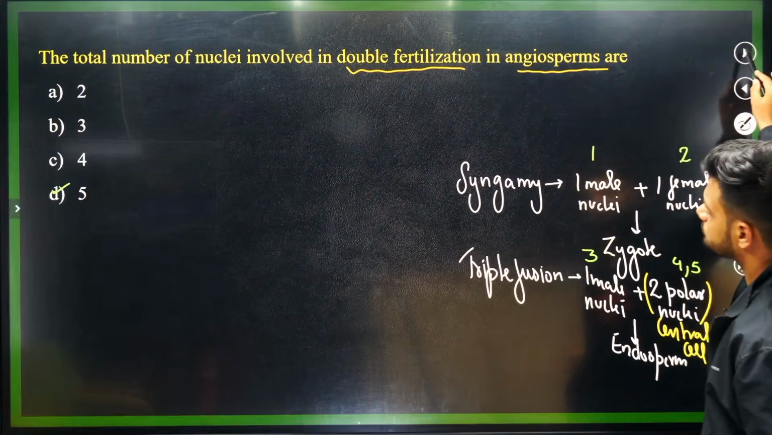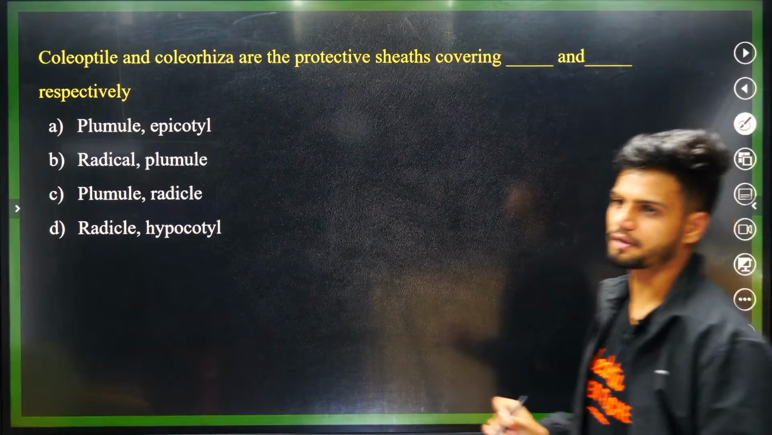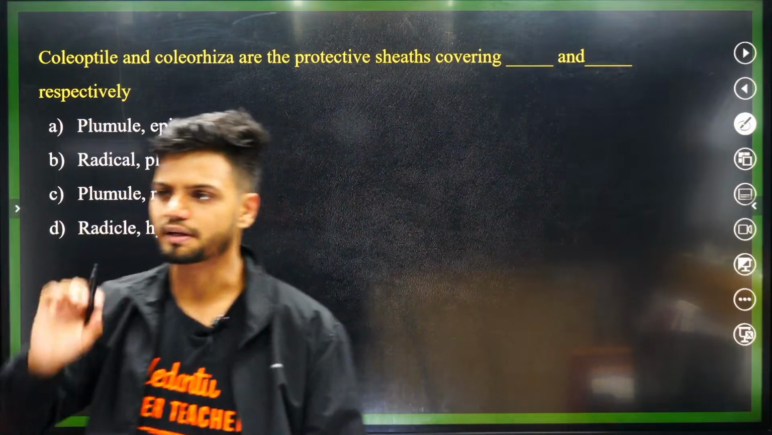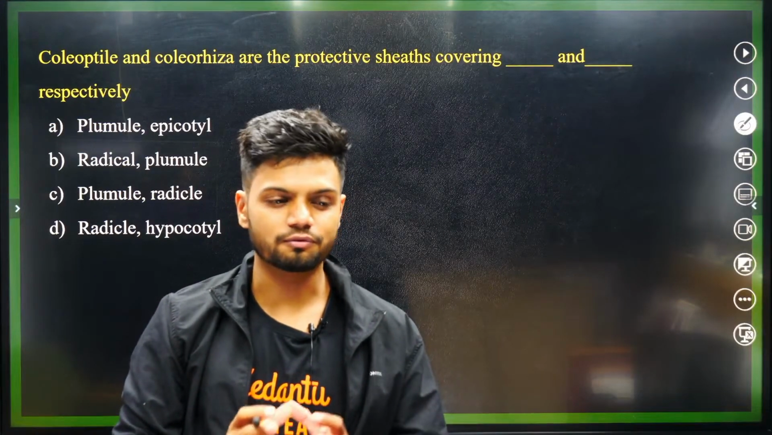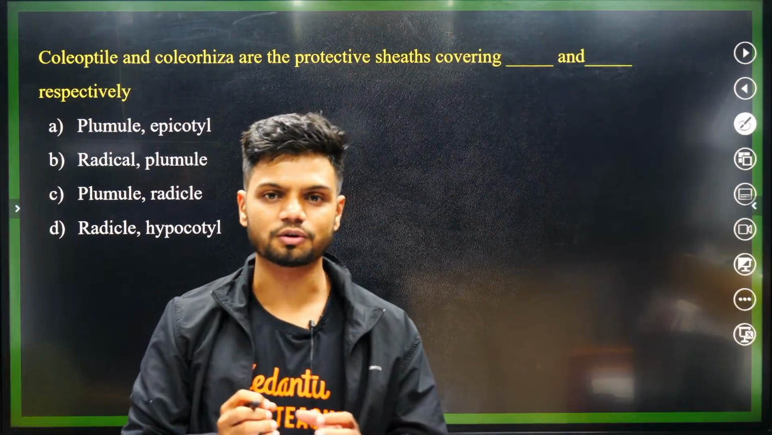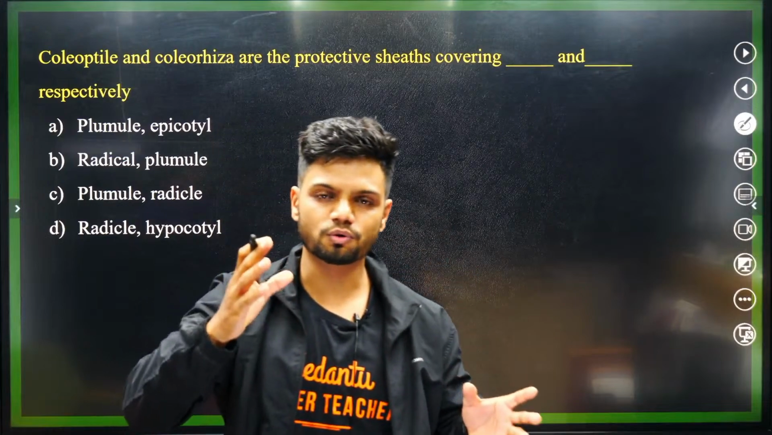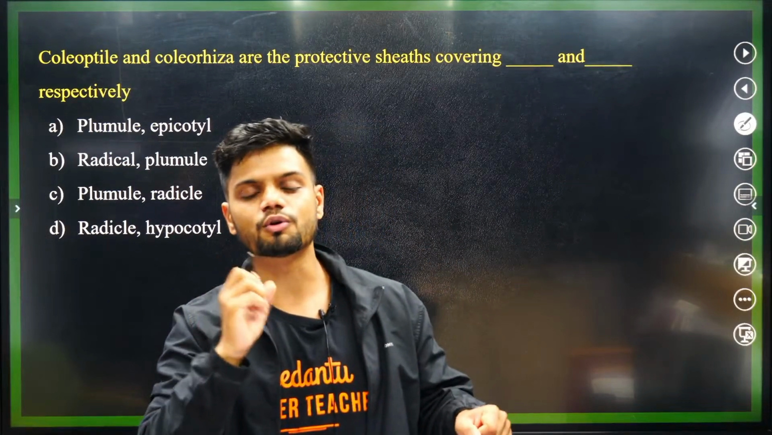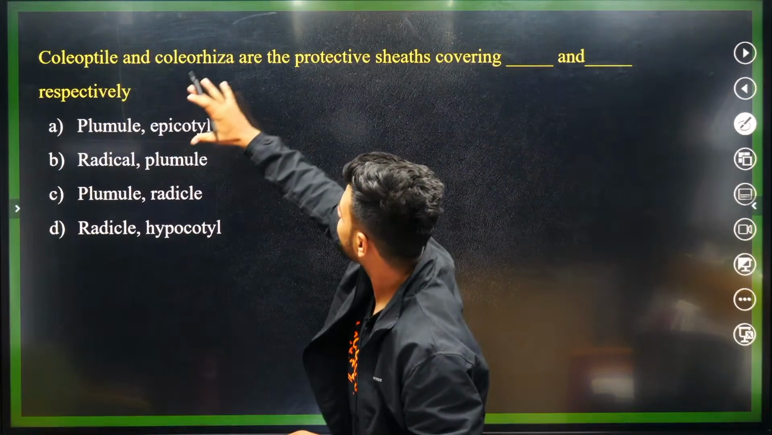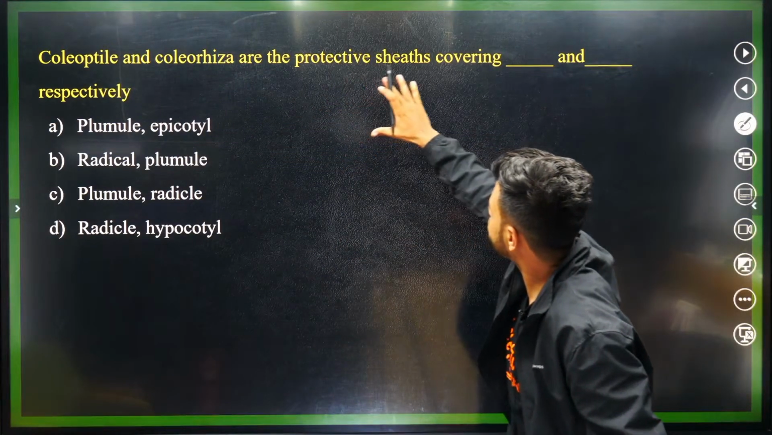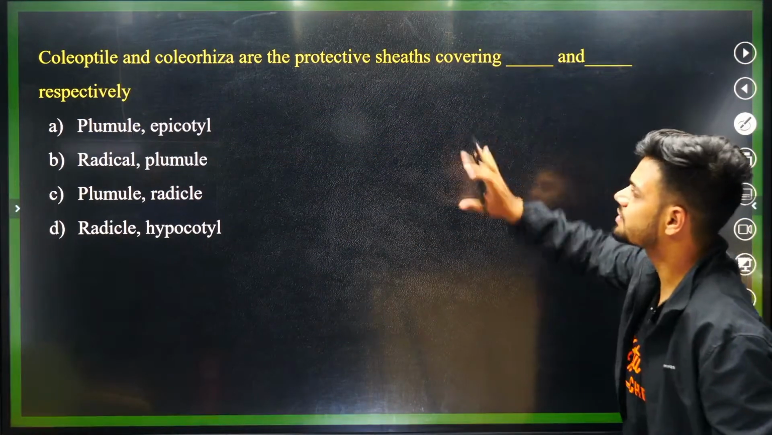Okay. Next question. Now here I will tell you a small trick. Ready? I know many of you would have faced difficulty in finding out what is radicle, what is plumule, what is coleoptile, where you get coleorhiza. Listen to me very carefully. Coleoptile and coleorhiza are protective sheets covering dash and dash respectively.